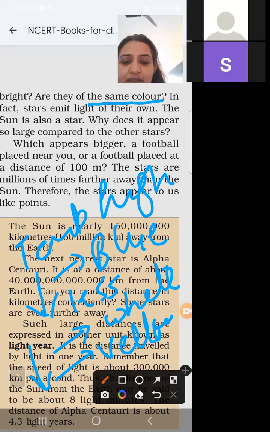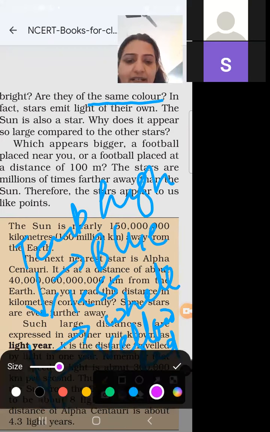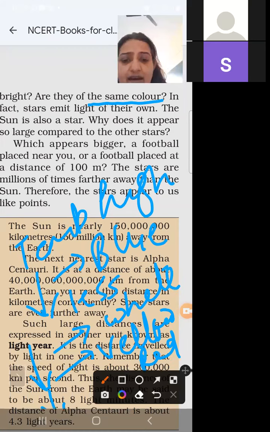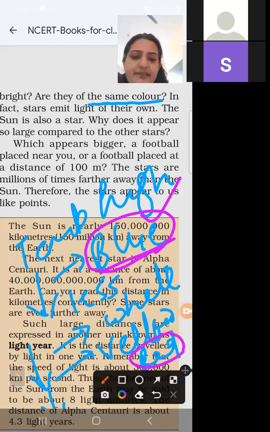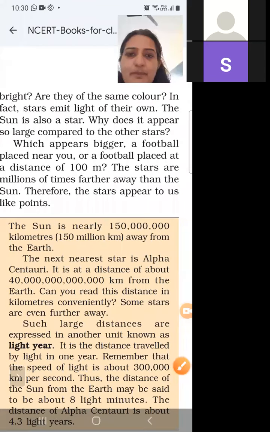If it has less than this, then its color is red. So you have to remember the color of the hottest star is blue and the coldest star is red. The color depends on the temperature.